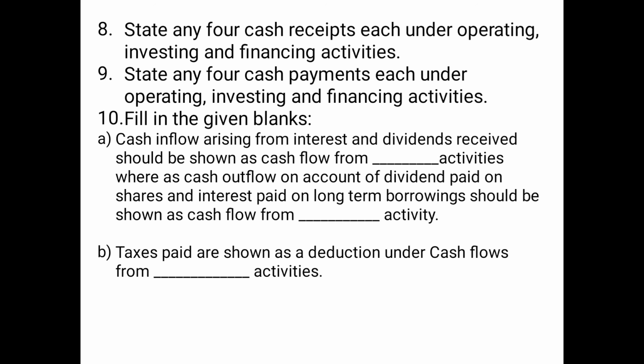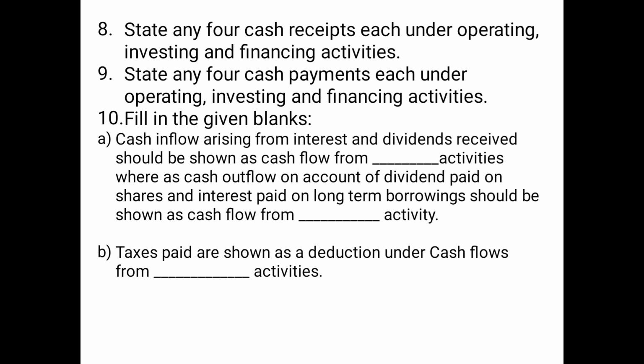Then in case of financing activity, the cash receipts can be any kind of loan or borrowing taken by the company, then issue of shares, issue of debentures, etc. Basically all the equity shares and the debentures, loan taken, etc.